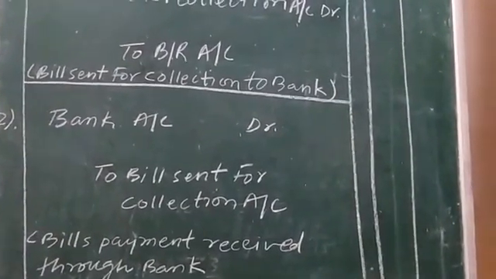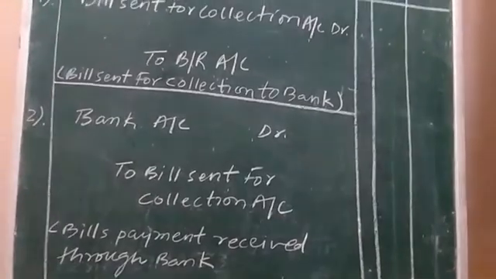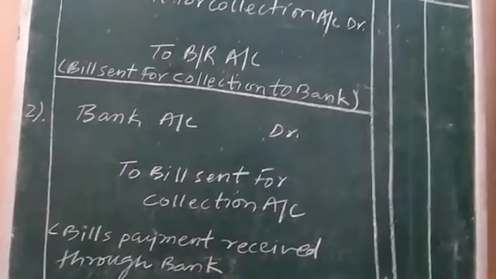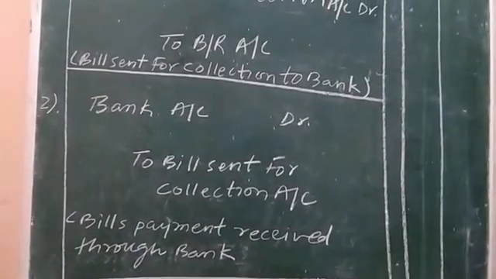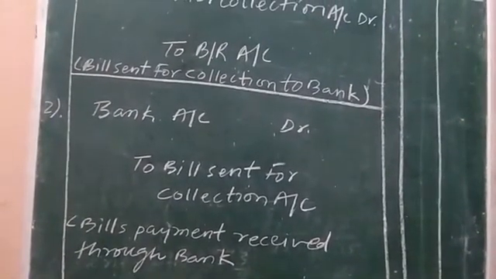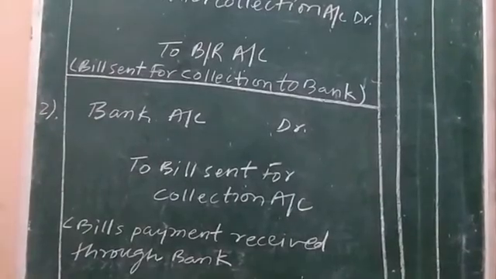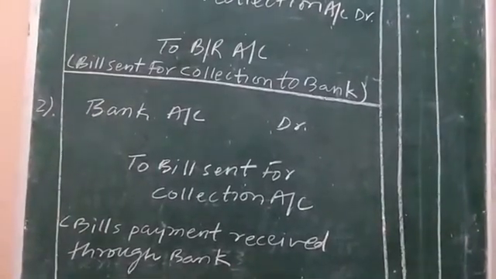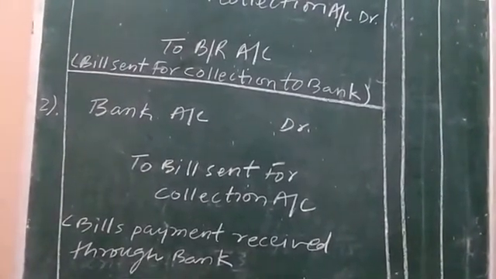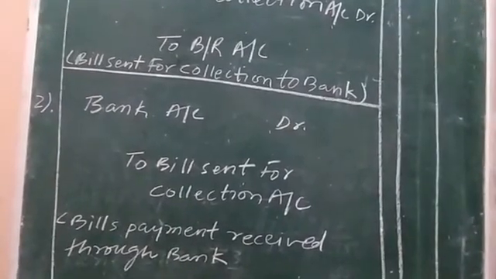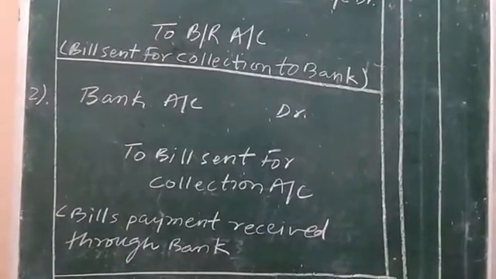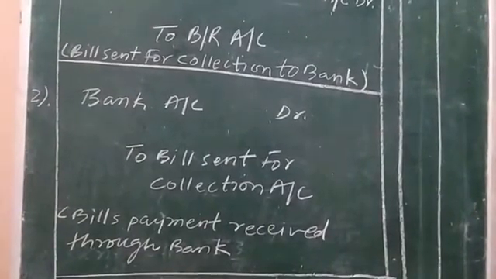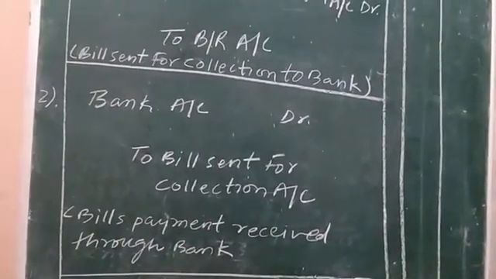So as per the rules of debit and credit, whenever an asset, say bank, increases, it is shown on the debit side, and hence we are showing bank on the debit side. To bill sent for collection indicates the debtor, that is bank, will decrease because bank handed over the payment to the drawer. So this is the second journal entry which is needed to be passed here in case of bill sent for collection.